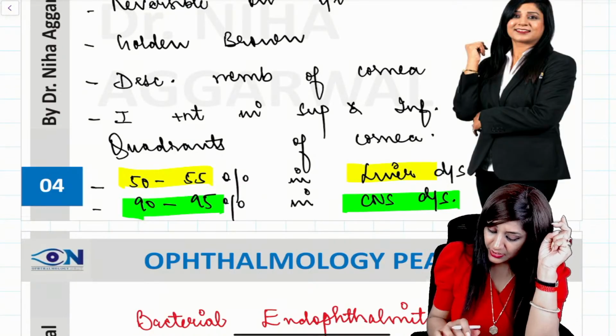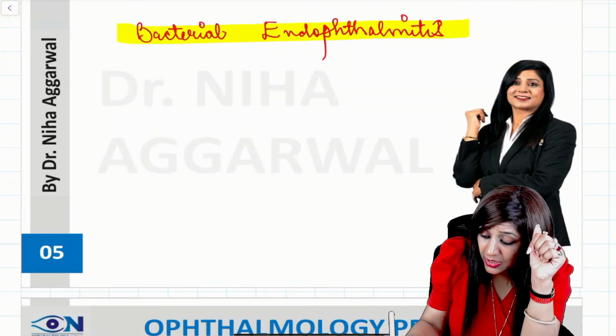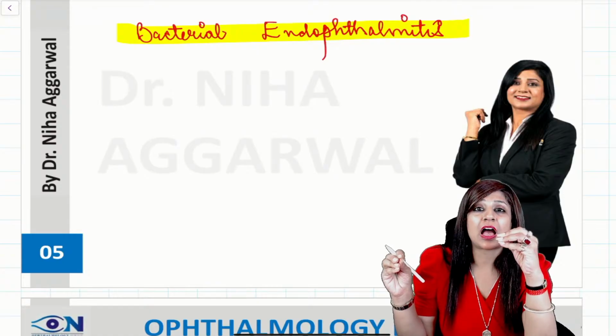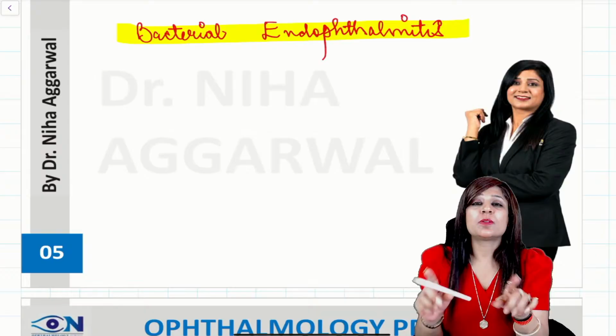All right. Now, another important thing is bacterial endophthalmitis. These 100 things that I am talking about are the 100 most important topics in Ophthalmology, and usually the questions will be curated around them.